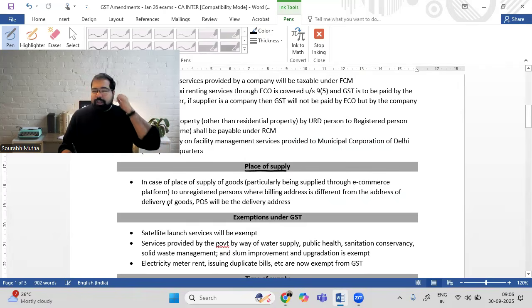Now, the only amendment here is actually not an amendment, it's a clarification. If I'm buying something online, example, I go on Amazon, I buy it, I'm in Karnataka, I'm buying it in Karnataka, but I'm sending it to my mom in Mumbai. So the delivery is for Mumbai, then what will be the place of supply? Here the billing address is Karnataka and the delivery address is Maharashtra, then the place of supply is where they are delivered. That's the only clarification. So my mom in Mumbai, when she gets the phone, that will be the place of supply.